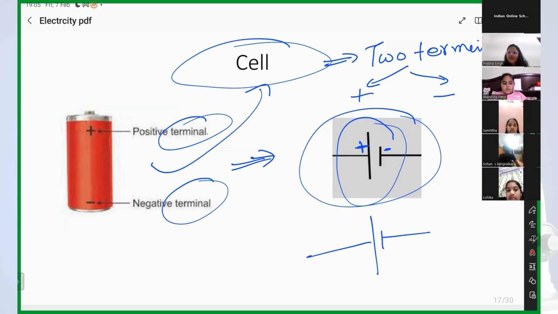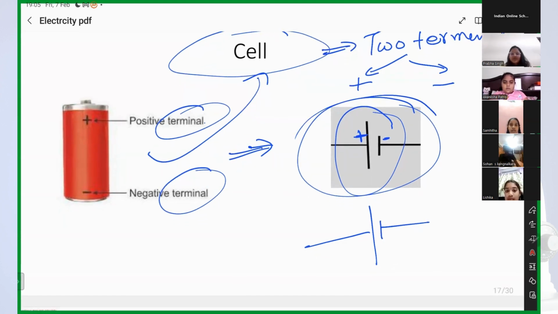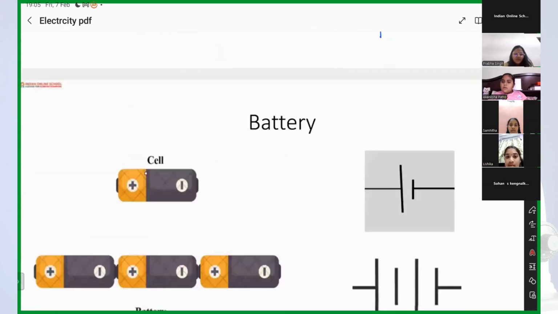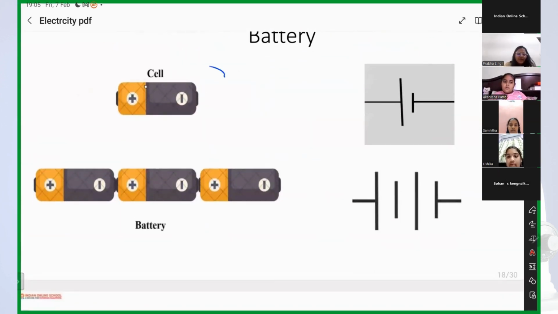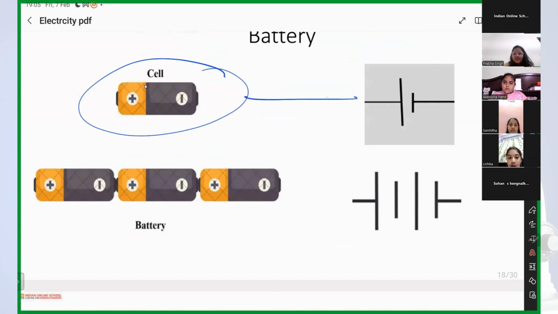Okay, Nishika, are you getting it? Yes, ma'am. Okay, fine. So that is how we represent a cell. Now coming to Akansha's doubt. So, Akansha, see here. This is what we call a cell, right? And this is the symbol of a cell, right?